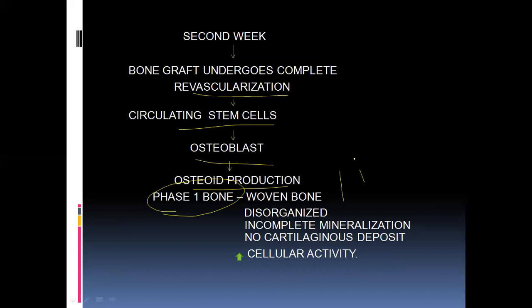This is another MCQ where in some examinations they will ask, immature bone is also called as, or whether woven bone is a mature or immature type of bone. So it is always an immature bone. Woven bone is an immature bone, the first formed bone, and disorganized. It's always a disorganized bone, with incomplete mineralization and increased cellular activity. Osteoblastic cells will be more, because it's a newly formed bone.